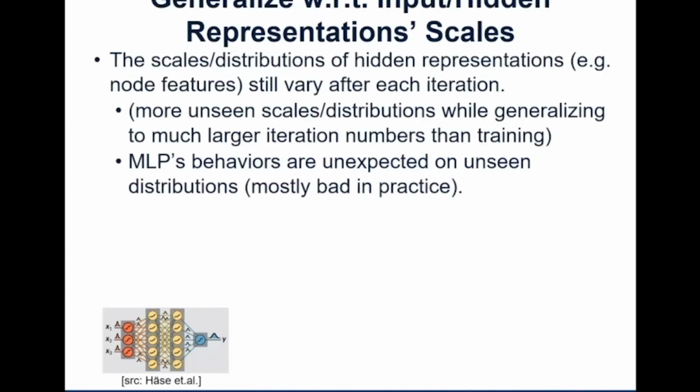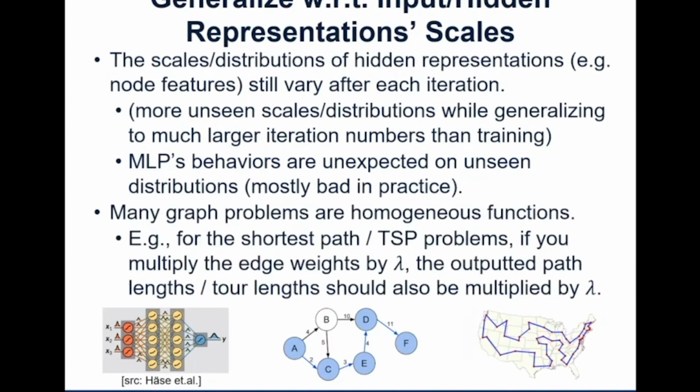Next, although we now have unlimited iteration numbers, which means unlimited receptive sizes, the hidden representation scales or distributions still vary after each iteration, so after each GNN layer. And MLPs are known to be bad at generalizing to out-of-distribution input. Then notice that many graph-related problems are actually homogeneous functions. Here, homogeneous means that, for example, for the shortest path or traveling salesman problems, if you multiply the edge weights by lambda, the output path length or total length should also be multiplied by lambda.